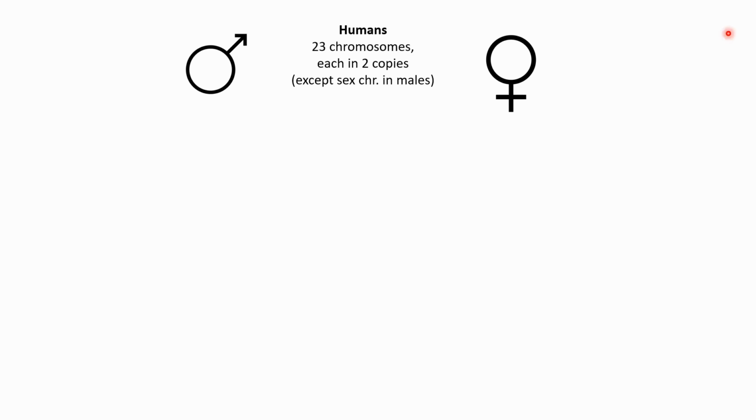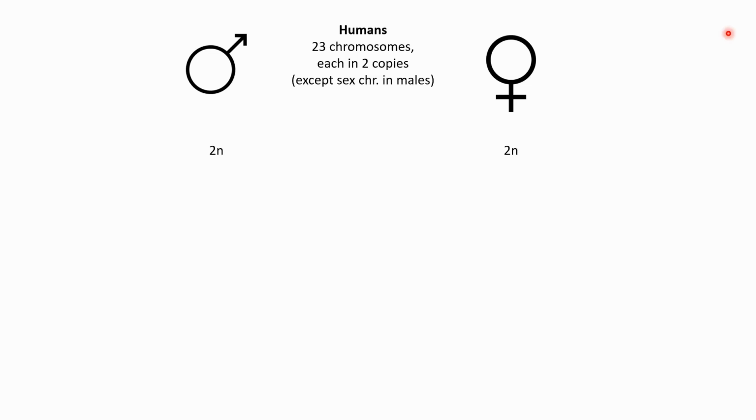Nowadays, we know that chromosomes exist, and humans have 23 chromosomes, each in 2 copies. So there are 22 so-called autosomes and 1 sex chromosome. Each of these chromosomes is in 2 copies, except the sex chromosomes in males, which come with the X and the Y chromosome, so they are not the same. But let's simplify this situation. One set of chromosomes would be called N. And then, because we have 2 copies, we can use 2N as a shortened version of the number of the chromosomes.